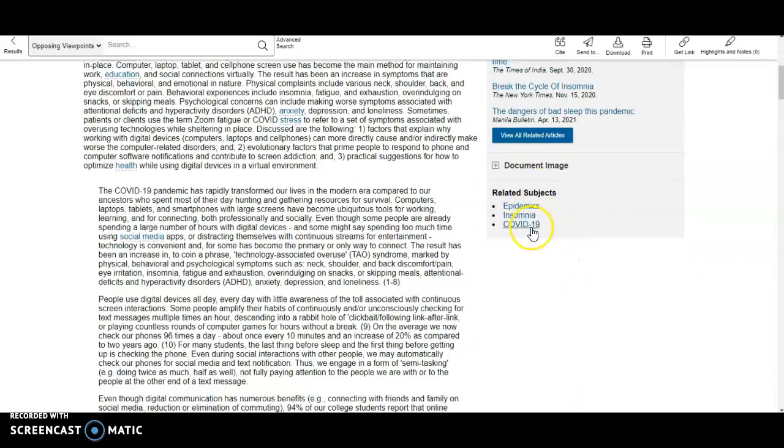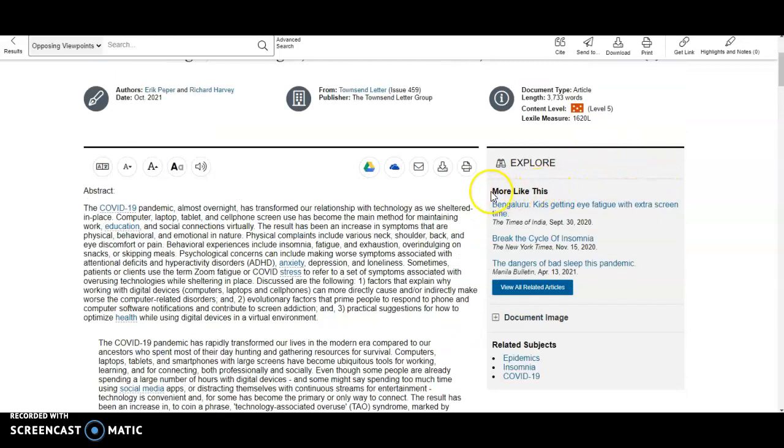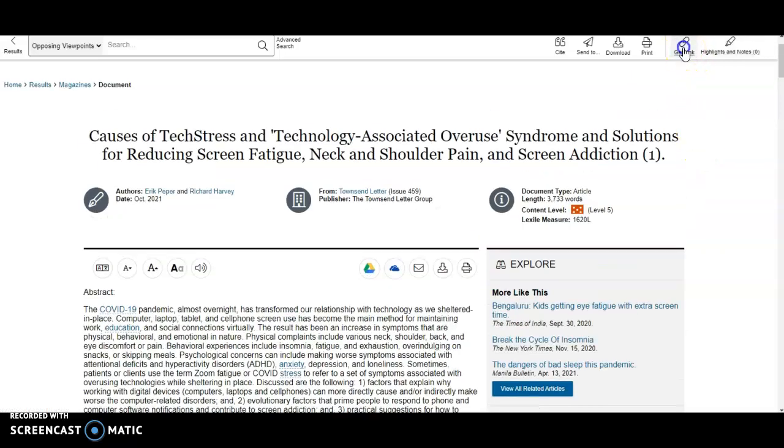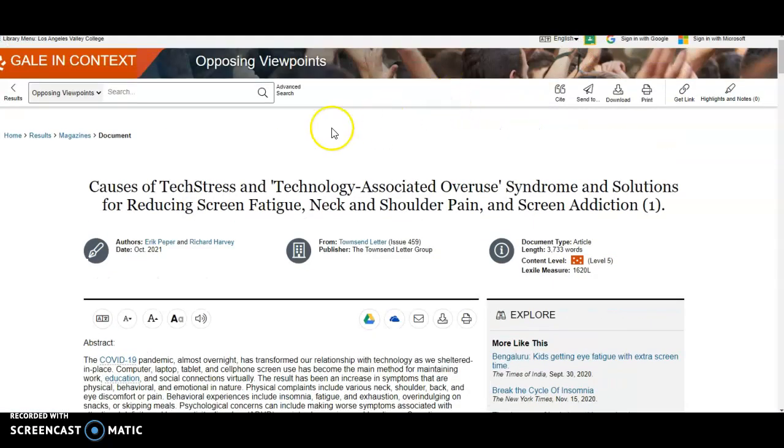There's related subjects over here. You can get articles that deal with some of the same things, eye fatigue and extra screen time. So I would get this one too. And that is pretty much it for opposing viewpoints.